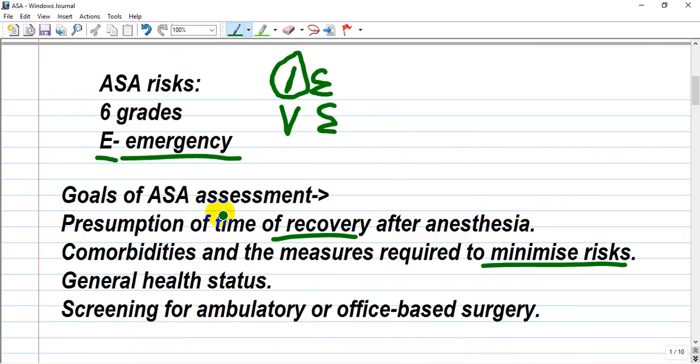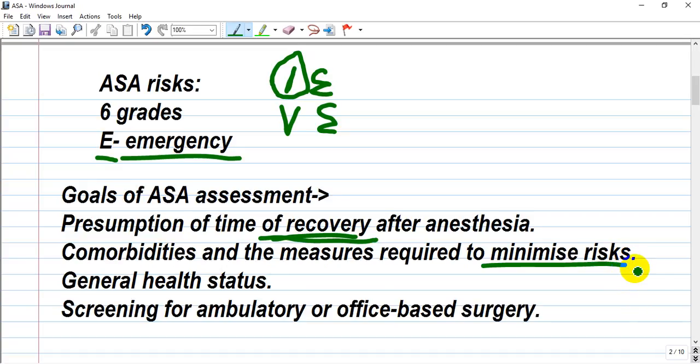What is the goal of ASA assessment? Presumption of time of recovery after anesthesia. Is this a mini-invasive or surgical procedure that requires only a few minutes, or is this a long procedure, like 4 hours, requiring 1 day or more for recovery and the awakening of a patient and removal of the oral tracheal tube? Also, we're assessing comorbidities and the measures required to minimize risks, like preparing or placing a